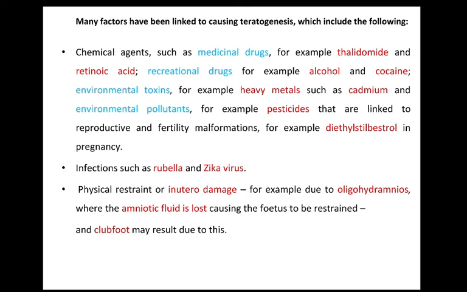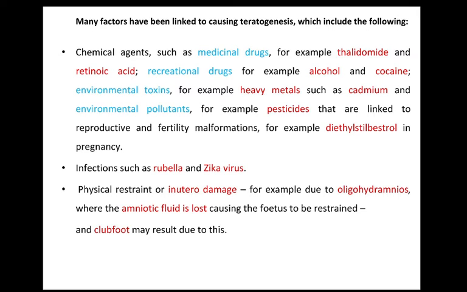There are some environmental toxins like heavy metals, cadmium, and environmental pollutants like pesticides. In case of heavy metals, apart from cadmium, mercury is also considered. Infectious agents like rubella, Zika. Apart from rubella and Zika, there are also some other infectious agents like toxoplasmosis.